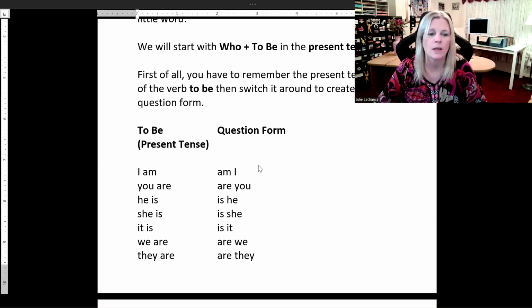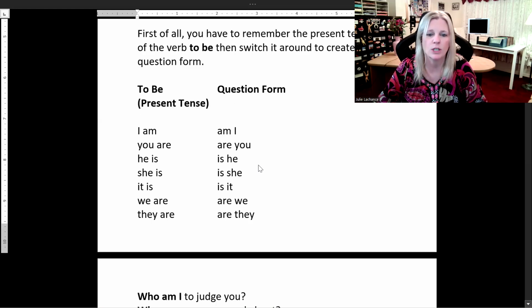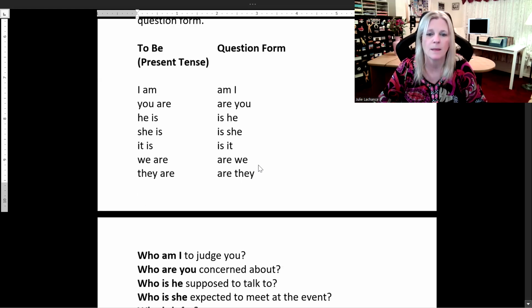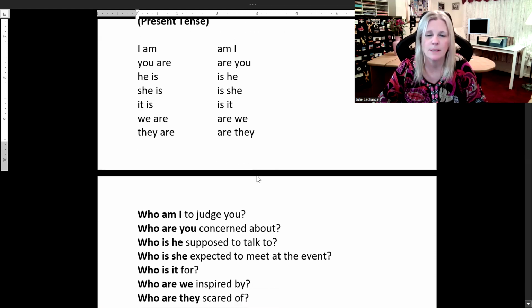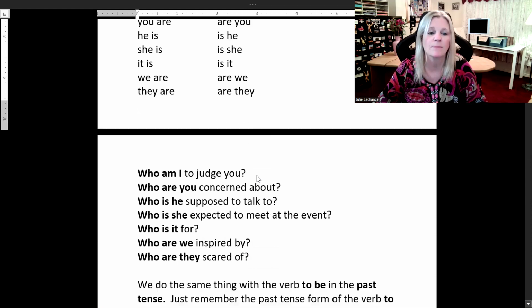Are you? He is, question form, is he? She is, question form, is she? It is, is it? We are, are we? They are, are they? Okay, so let's look at some sample sentences, some sample question sentences.